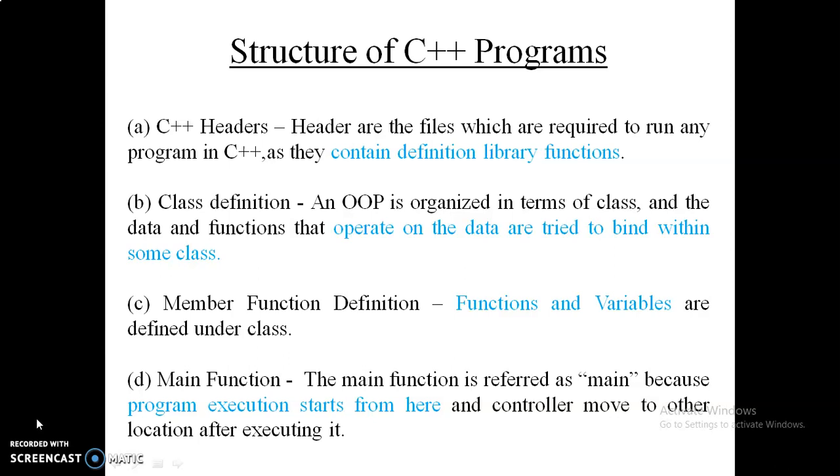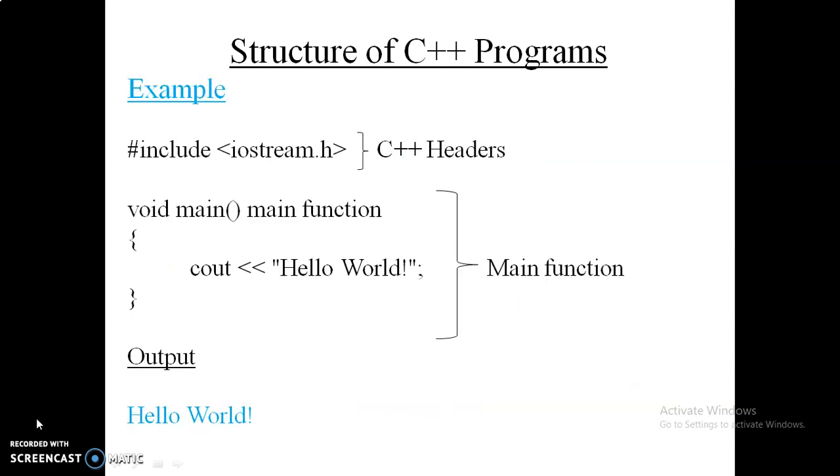When the main function starts, the execution of the program starts from there, and after that, if we are using jump or goto statements, then the program will jump, and from there it again returns to the end of the main function. In this way the whole program execution will be done.